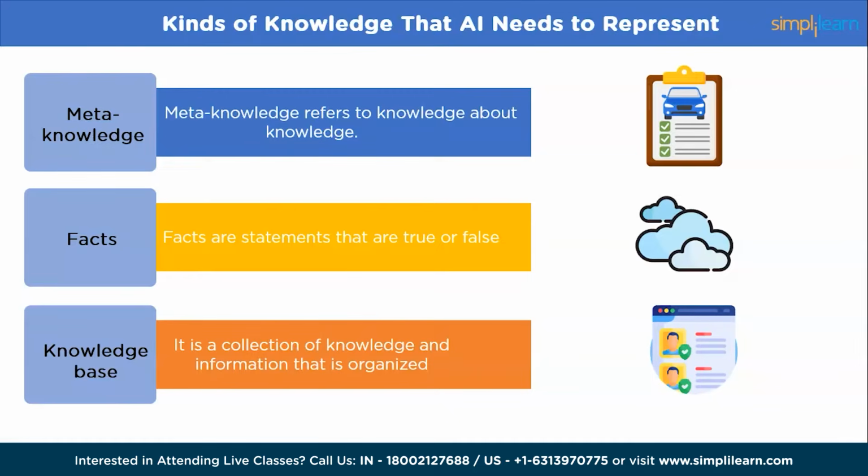To provide an example of these concepts, consider the domain of a car dealership. In this domain, an object might be a specific car model, such as the Toyota Camry. An event may be a test drive or a purchase of a car. Performance might be how well a salesperson can sell a specific car model. Meta-knowledge suggests that the Toyota Camry is a sedan type. A fact might be that the Camry has a particular fuel efficiency rating. Finally, the knowledge base might include information about customer preferences, sales data, and vehicle specifications.